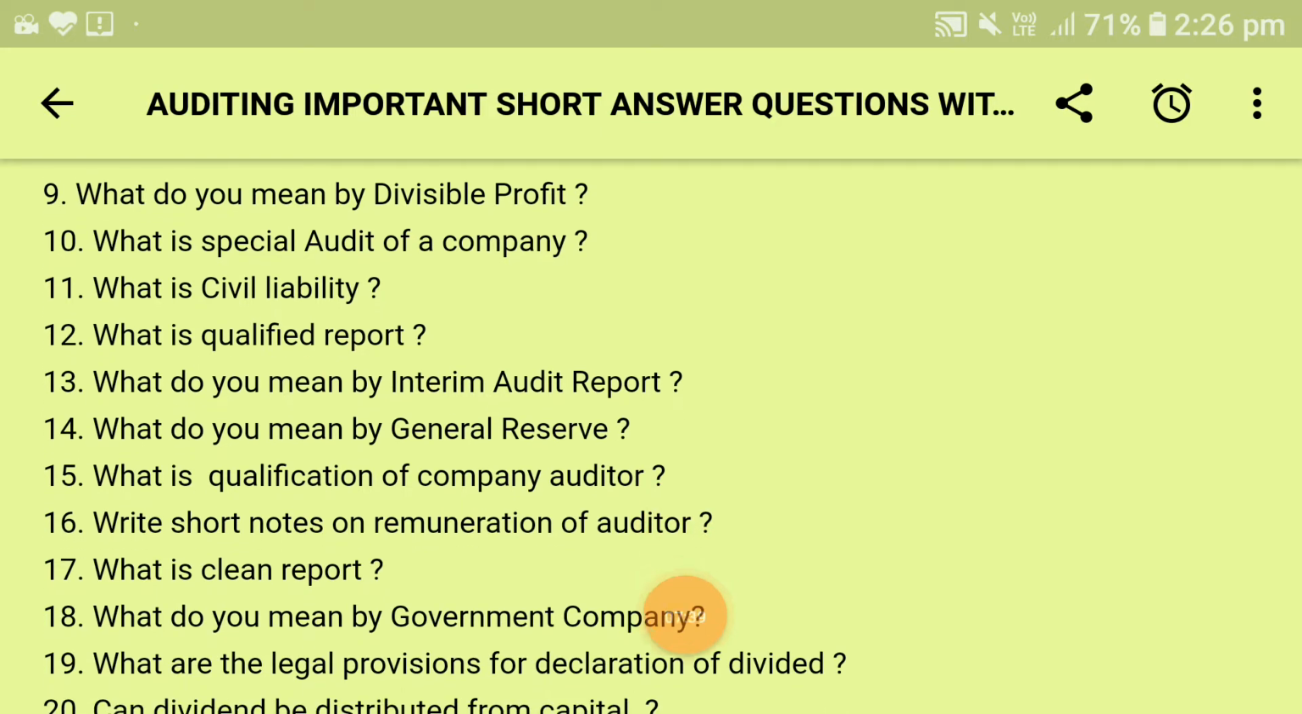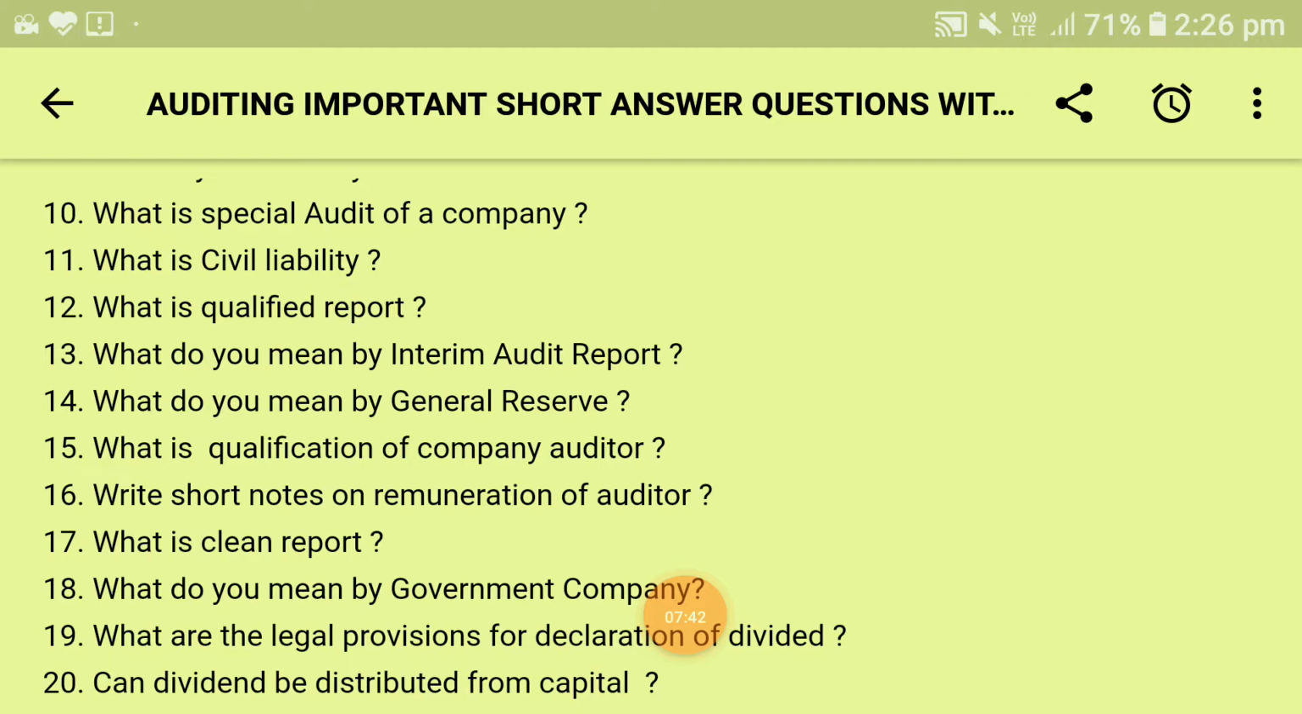Next is, what are the qualifications of a company auditor? Qualification of an auditor comes under section 141, subsections 1 and 2. I have also prepared a separate video regarding the qualifications of an auditor. But as far as the short answer question is concerned, I am going to explain the 3 points. The first qualification is that he should be a firm of CA. Next is an individual who is a chartered accountant under the Chartered Accountants Act 1949. And third is an LLP partner who is a CA and authorized to act on behalf of the firm.